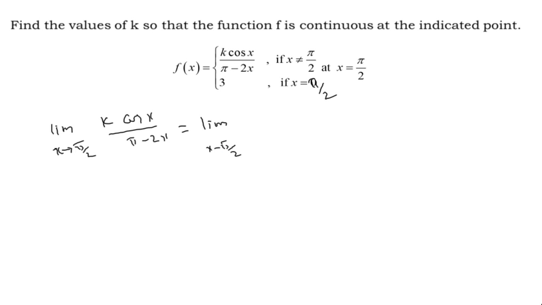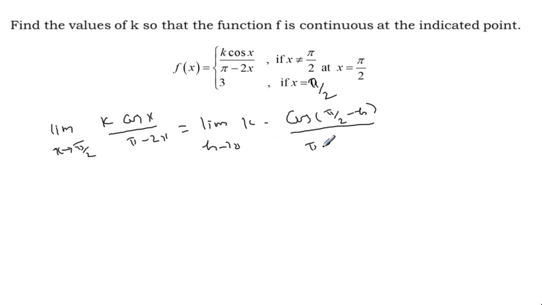Now we can introduce straight away h value. H approaches 0 and take k separately, and cos of, what about x value? Pi by 2 minus h.